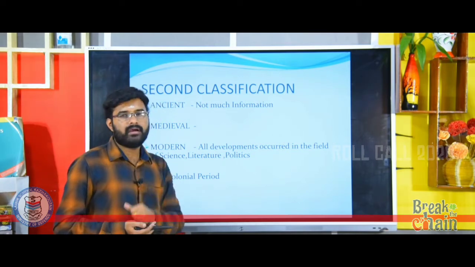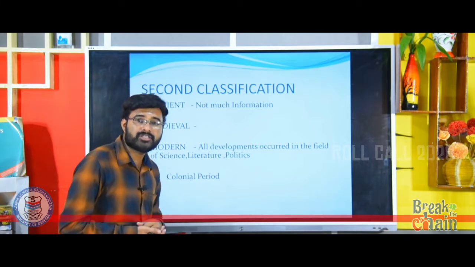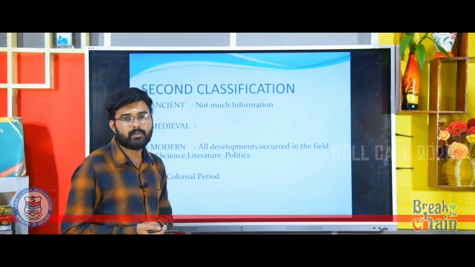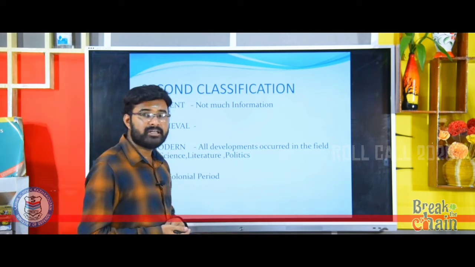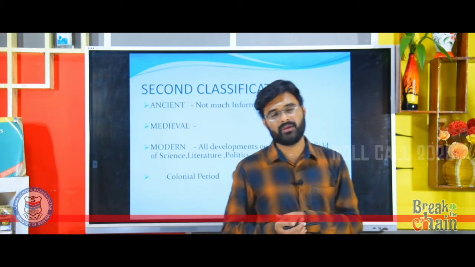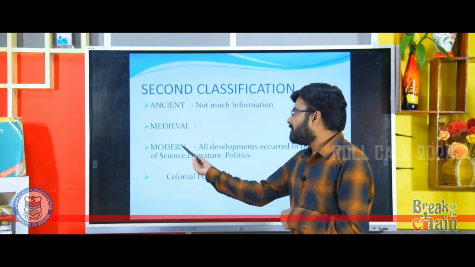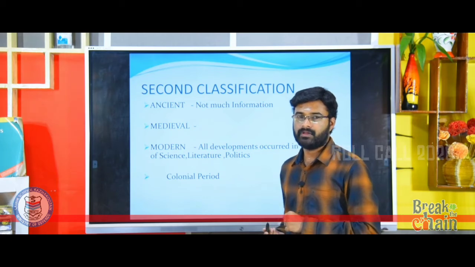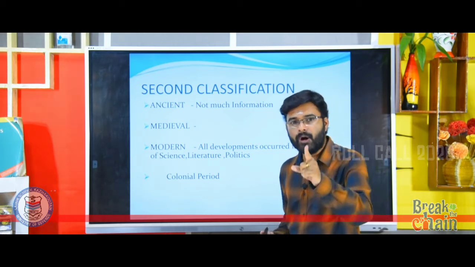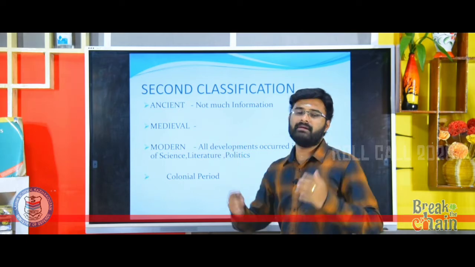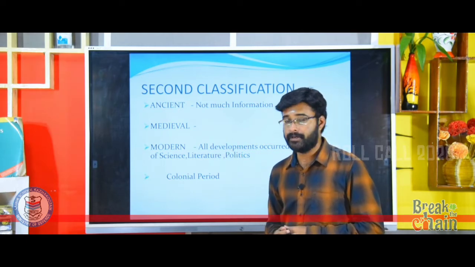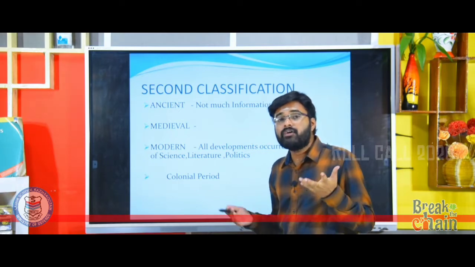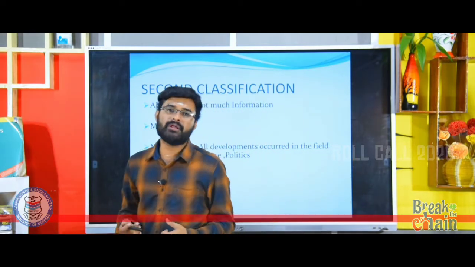Clear? But at the same time, this classification also consists of one important problem, as we mentioned in the case of James Mill. What is that? This is purely a European concept. According to European countries, the modern period means all the development that occurred during that same period. It cannot be applicable to India. Then what were the arguments of Indian historians?